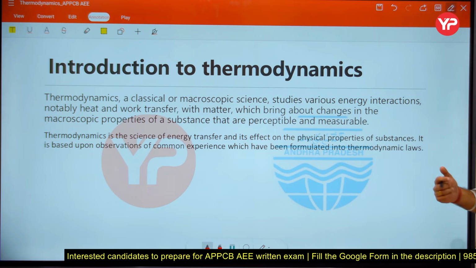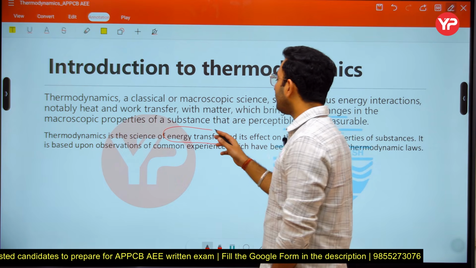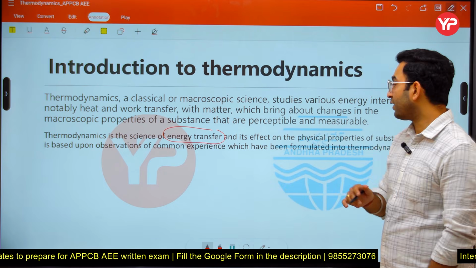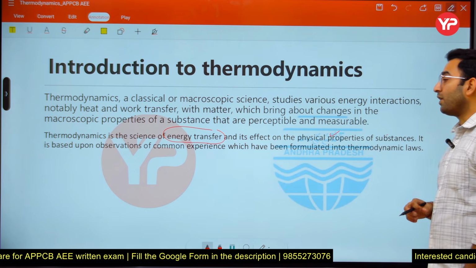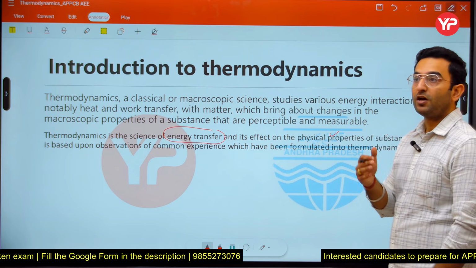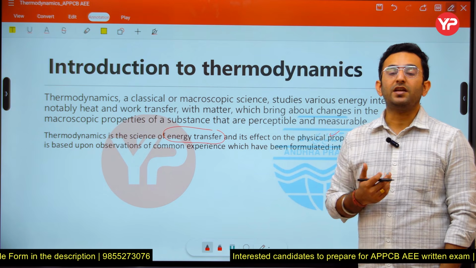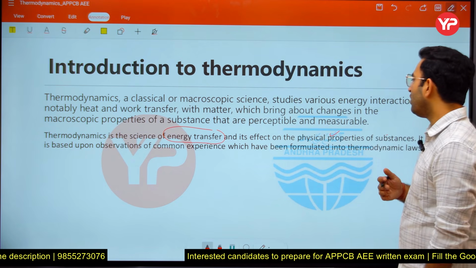It is basically a science of energy transfer, and we are going to check how this energy transfer affects the physical properties of a substance, and due to the change in physical properties, how the states get changed.